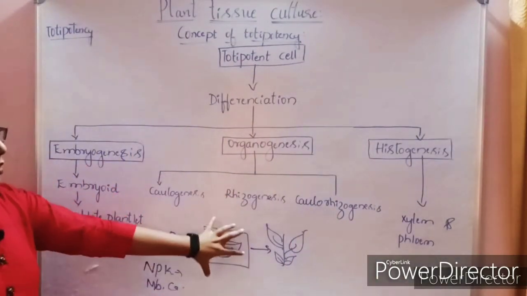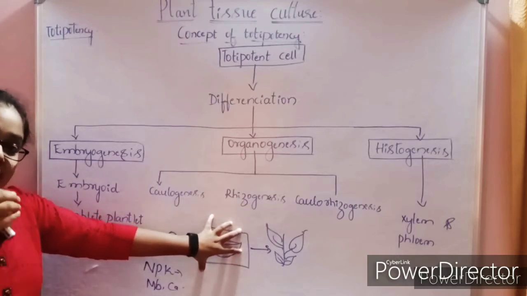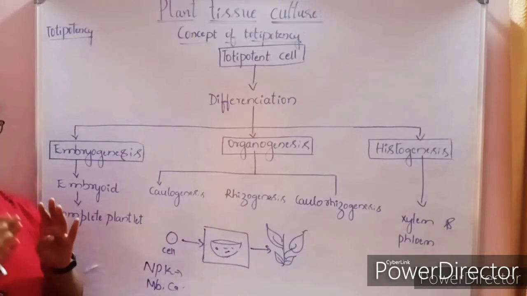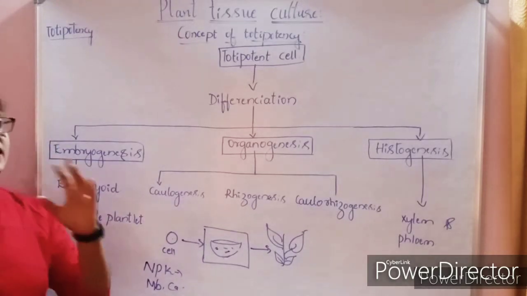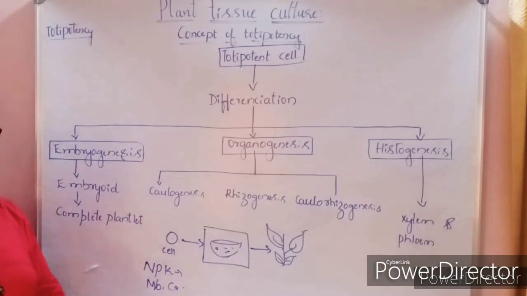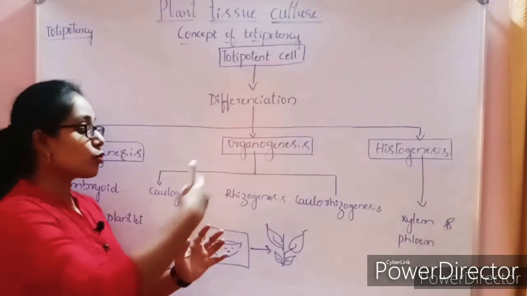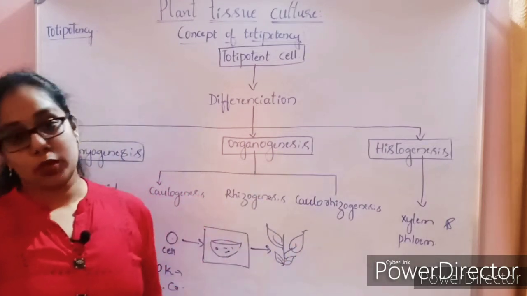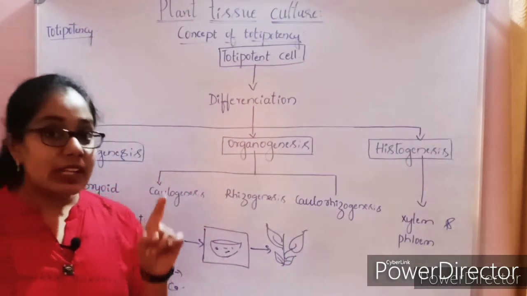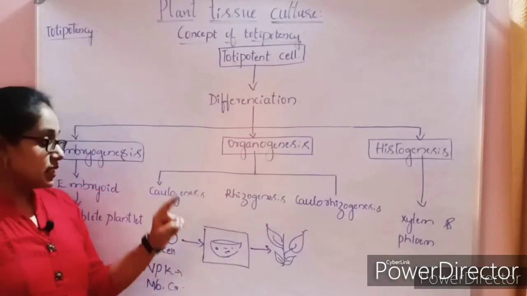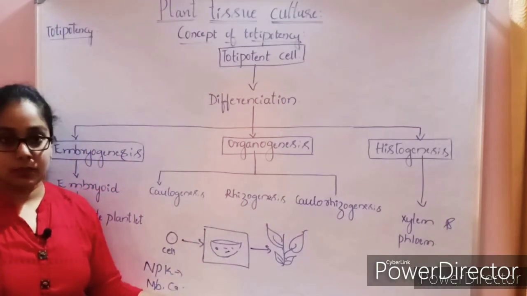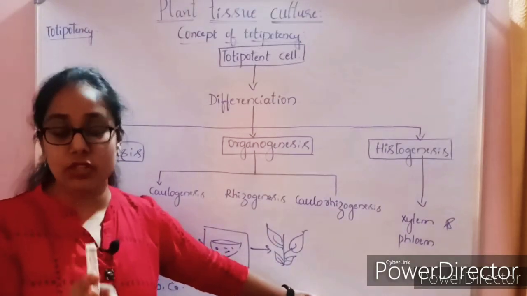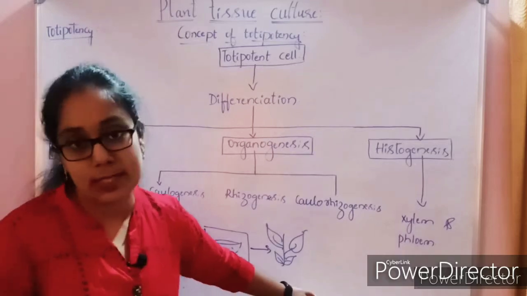Due to the presence of all these nutrients, growth hormones and different components, the culture medium induces the potentiality in a cell to grow into an entire new plant. So this is exactly what totipotency is. For different plant species this will vary, and this entire process is done in aseptic conditions only, in the laboratories.